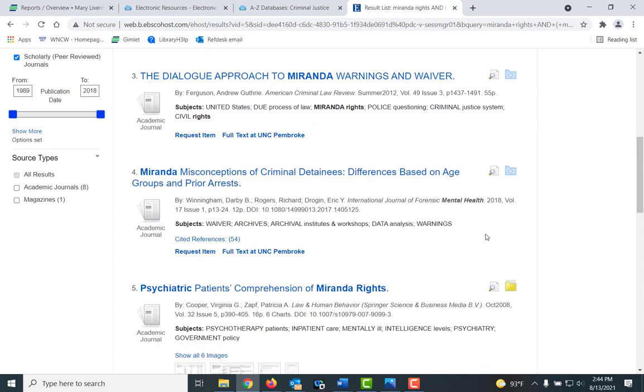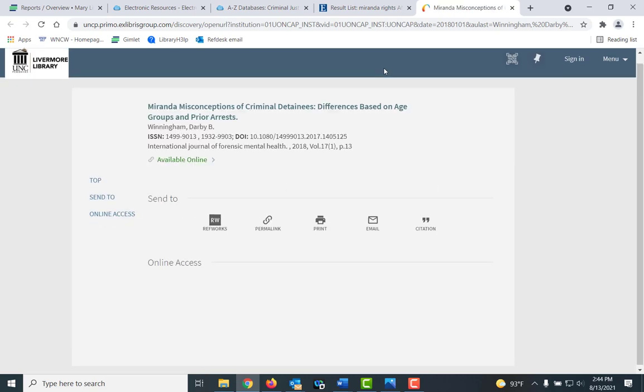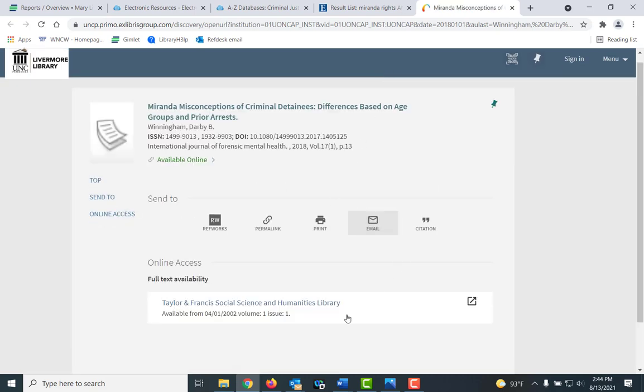And I'm ready to go. Now you see some of these items say not available in full text or full text at UNC Pembroke. If you have that come up, if you click on full text at UNC Pembroke, it will open up in another window to see if we have it. See, this one seems like we will have it from this database. You would simply click here,